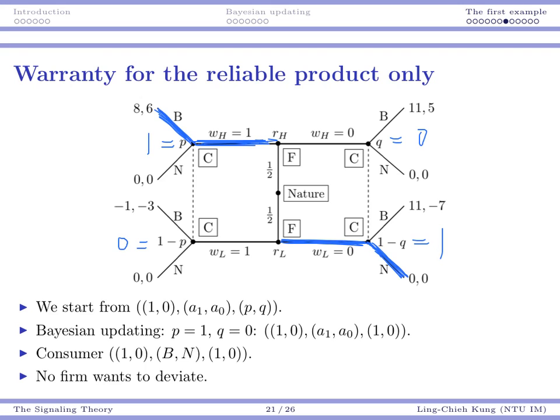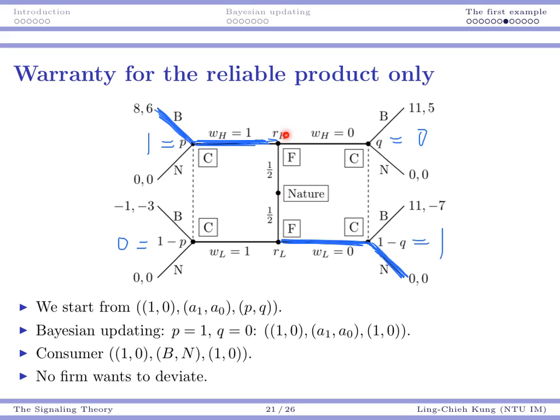Okay, so for the consumer, its strategy will be, if I observe a warranty, I will buy it. If I do not observe a warranty, I will not buy it. So after all these 3 steps, this is a strategy belief profile. And now we will need to go back to the firm's perspective to see whether there is any firm that would be willing to deviate.